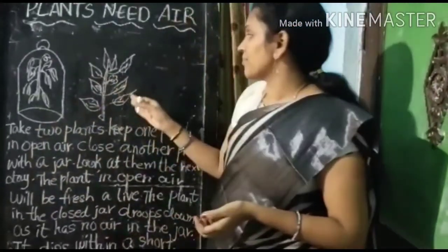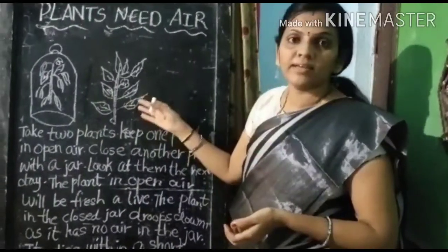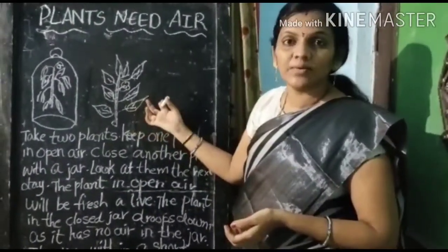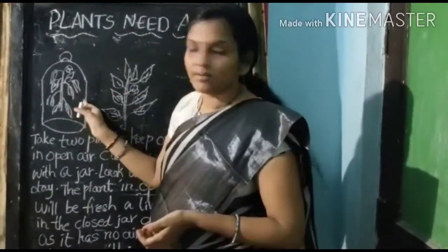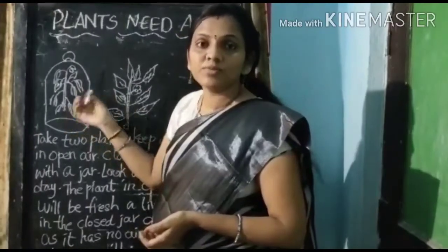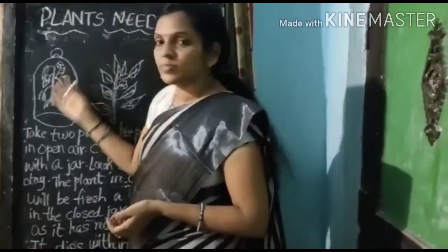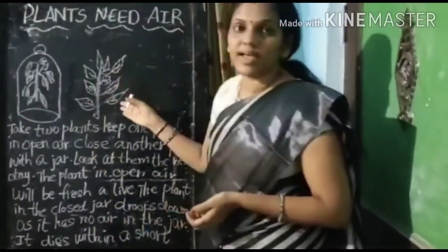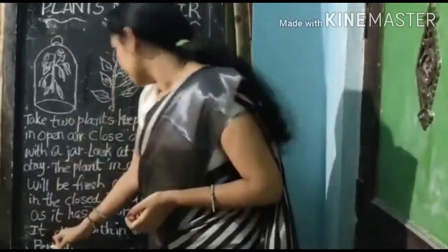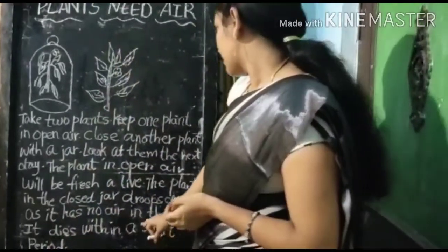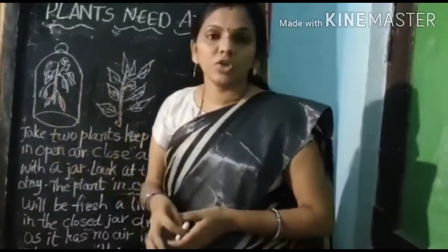In open air, the plant will be fresh and alive. The plant in the closed jar droops down as it has no air. Why? There is no air, so it droops down. This plant in open air will be fresh and alive. The plant in the closed jar dies within a short period.